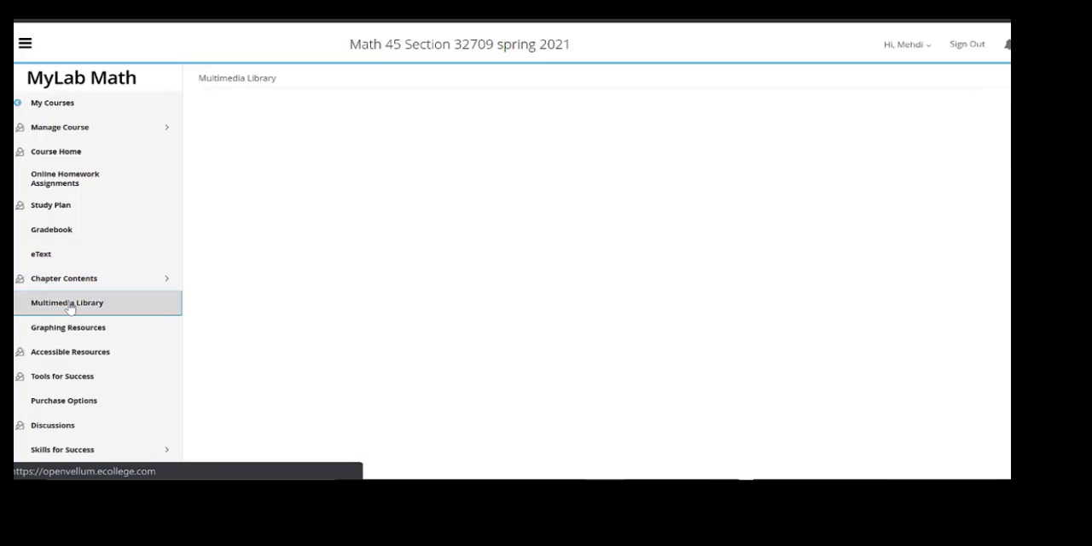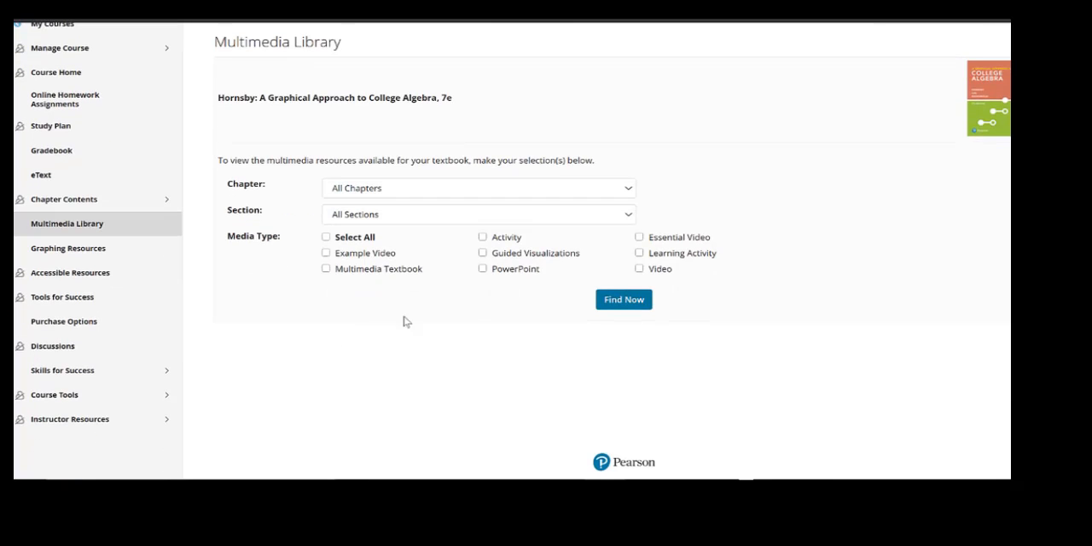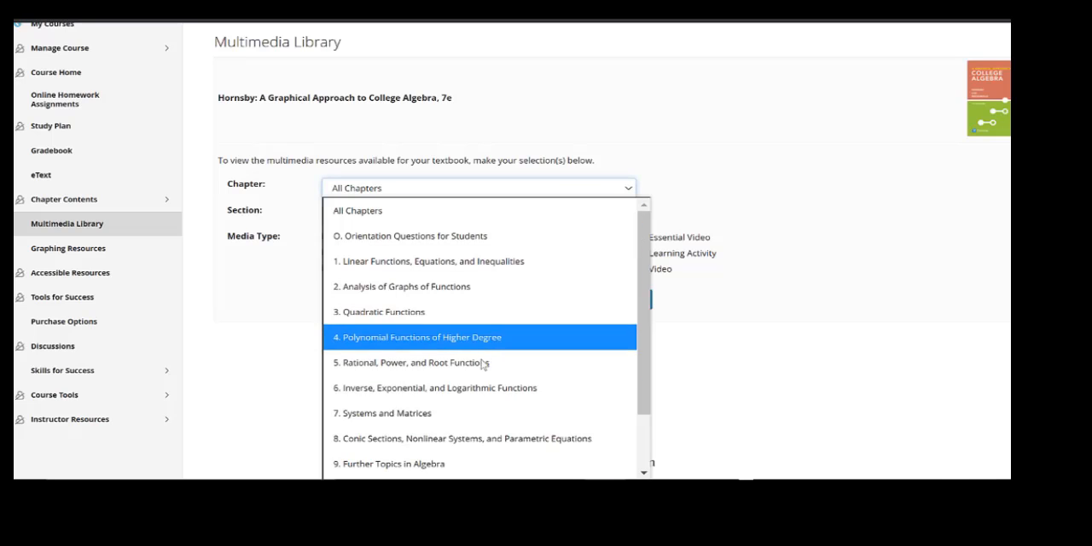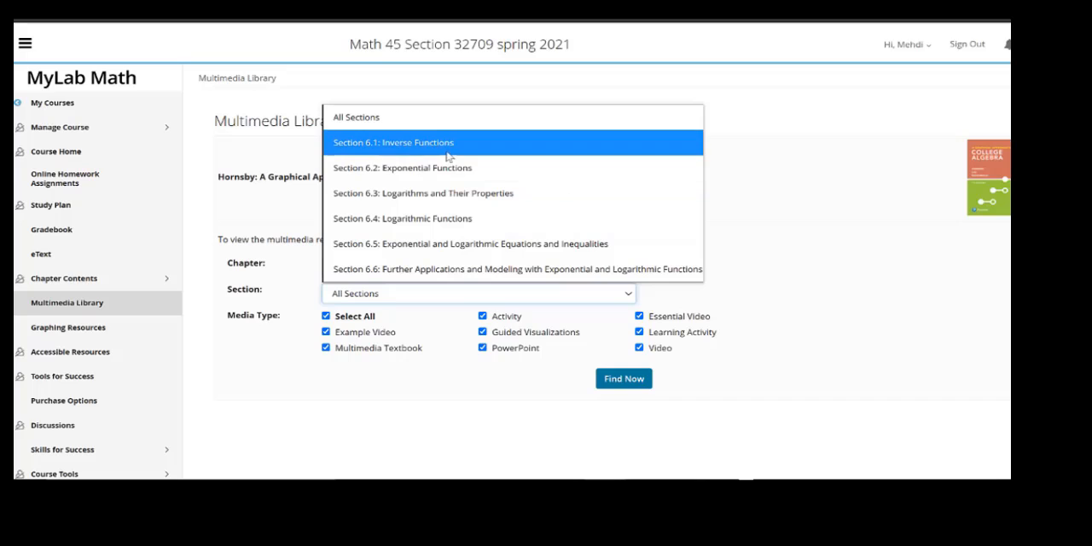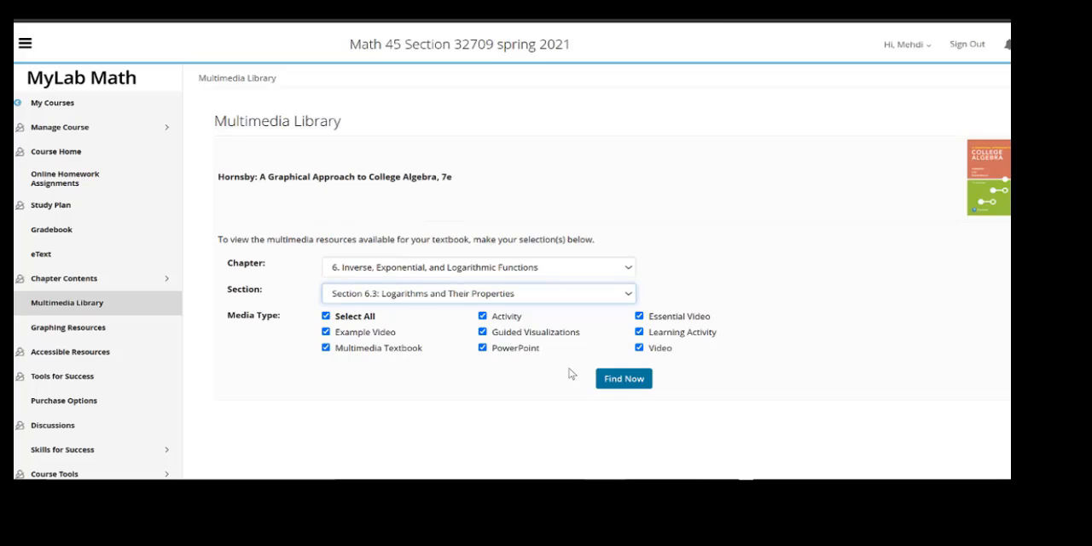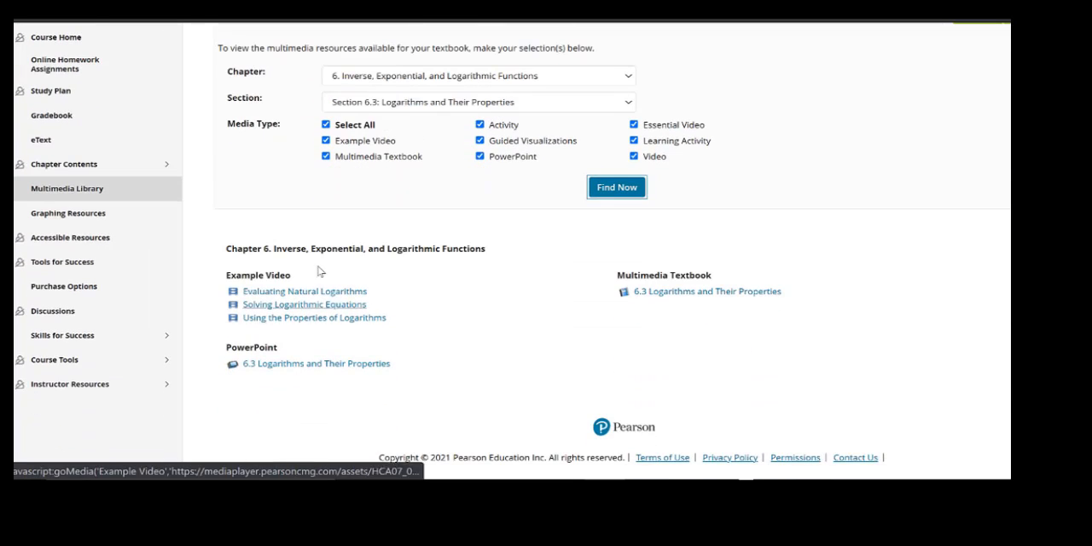The one I was going to show you was the Multimedia Library right here. If you click on the Multimedia Library, this is their Multimedia Library. It is slightly different from mine, but here you can find, let's say you're in chapter 6, inverse, and you want to see some information about, let's say, logs. You can pick any sections, click on select all, and then click find now, and that would bring up all the resources available for that section.